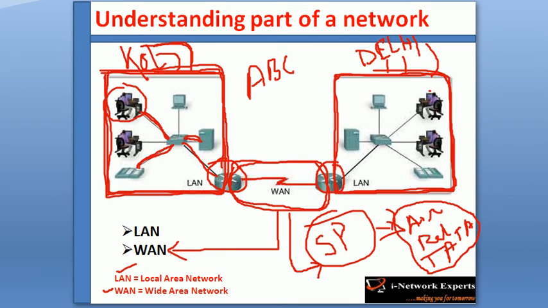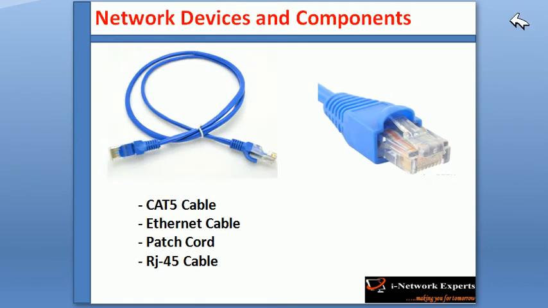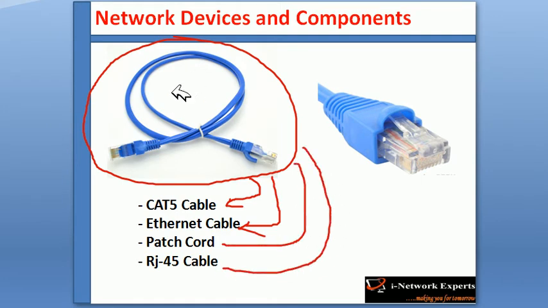Excellent. Now, in the next section, I will introduce some of the components we need to set up our network. This is basically a patch cord. Sometimes we call it Cat5 cable. Sometimes we call it Ethernet cable. Sometimes we call it patch cord, RJ45 cable. It has a lot of names.